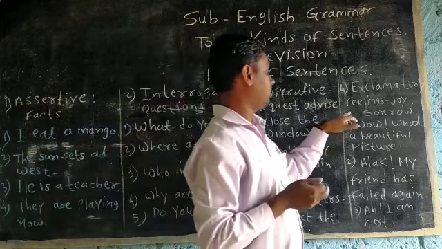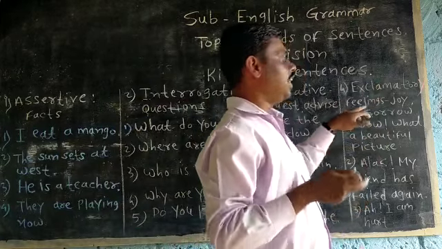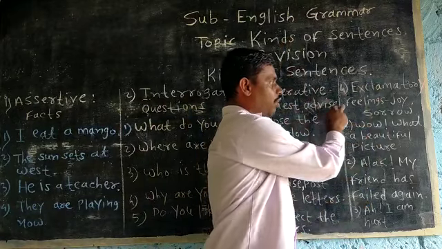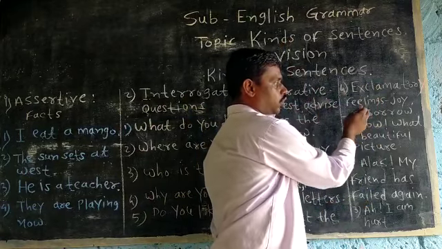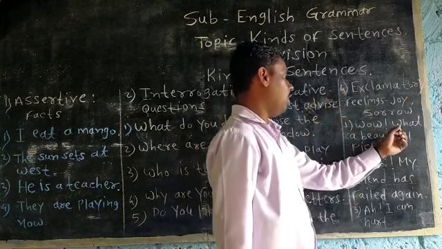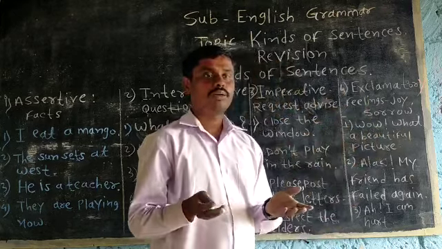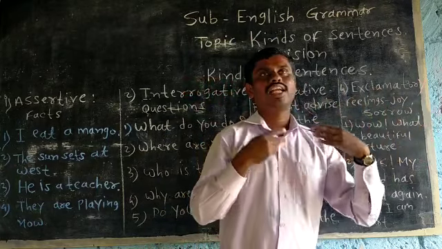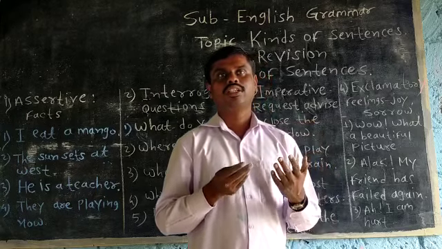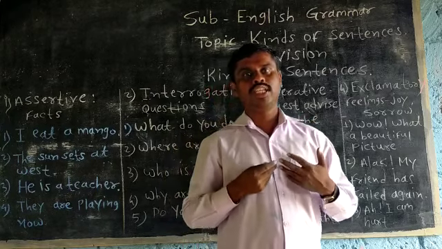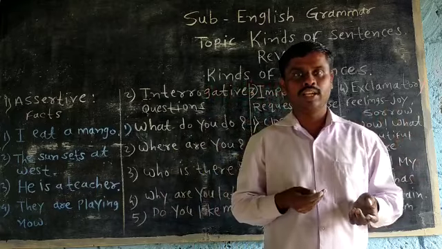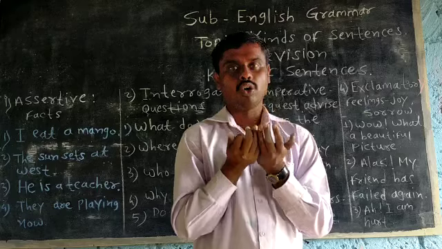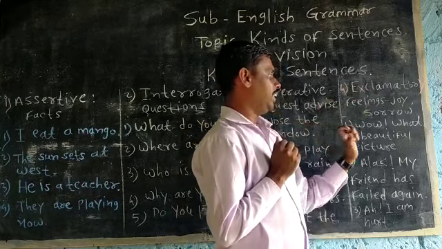Okay? And the next one, exclamatory sentences. Exclamatory sentences are used to express our feelings, sudden feelings of joy, sorrow. What a beautiful picture. Suppose sometimes we suddenly become happy on seeing some things or listening to something, and there we give our sudden feelings of happiness or sorrow. That is called exclamatory sentences.